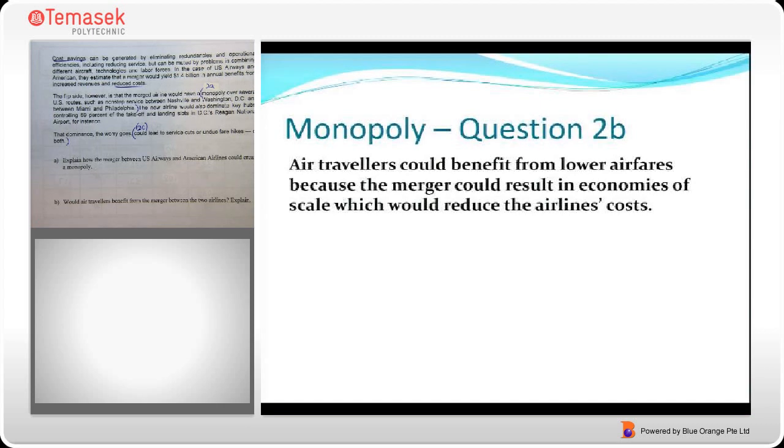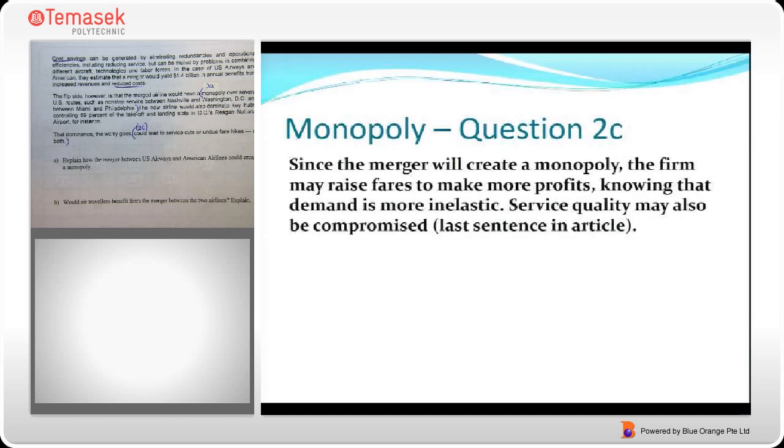So when there is a monopoly, it has power to set price, and therefore they can actually increase fare hikes in order to increase profitability. And you can actually write that like this. Since the merger will create a monopoly, the firm may increase fares to make more profits, knowing that demand is more inelastic. Service quality may also be compromised. That's found in the last sentence in the article over here.